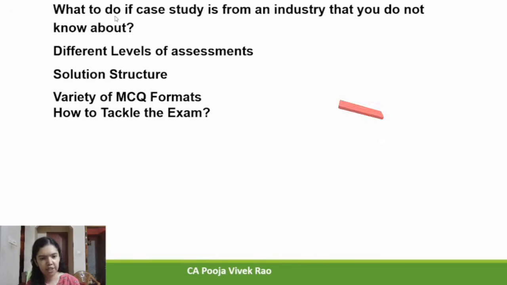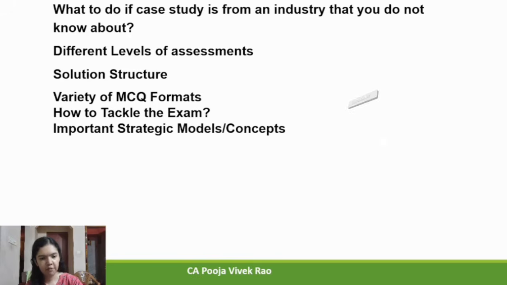Point number 15. So open book is only helpful if you know the concept. So carry the study material from which you have studied. So for each of the subjects, whichever books you have referred while studying those subjects, take that study material itself. And also carry your self-made notes and mind maps, because a mind map will help you to recall the concept easily and it also helps in quick application.